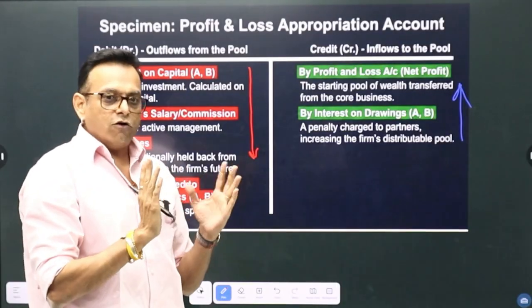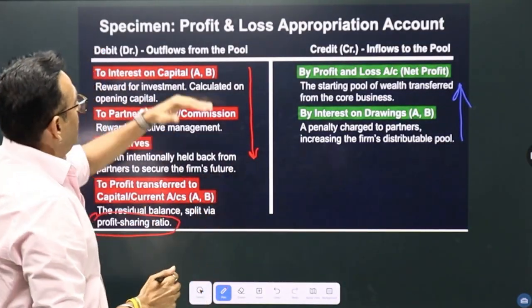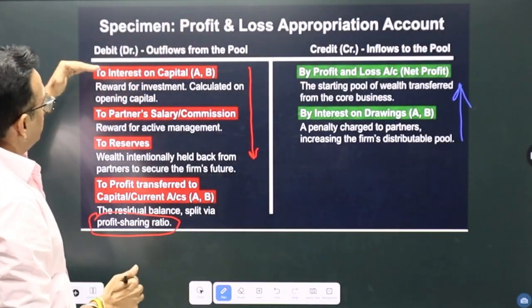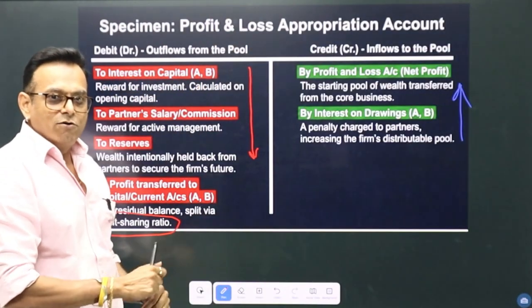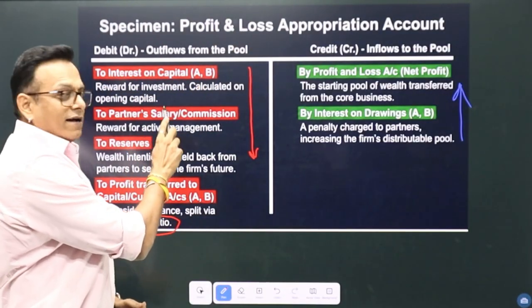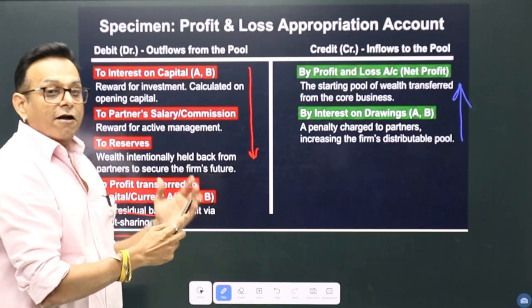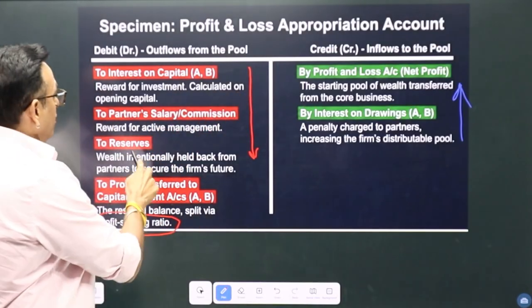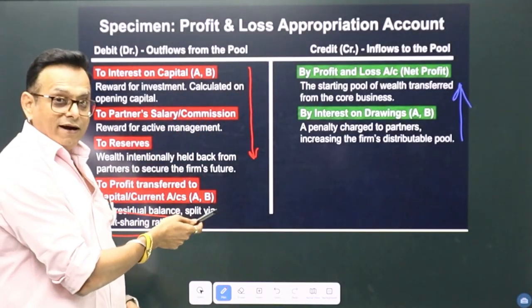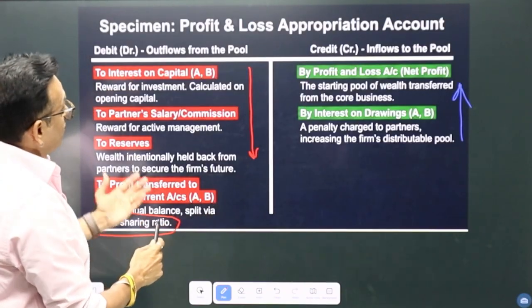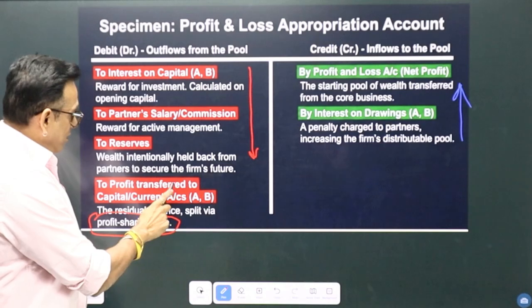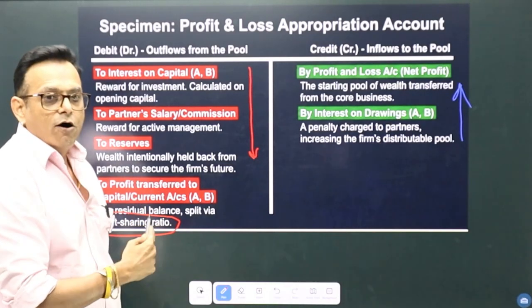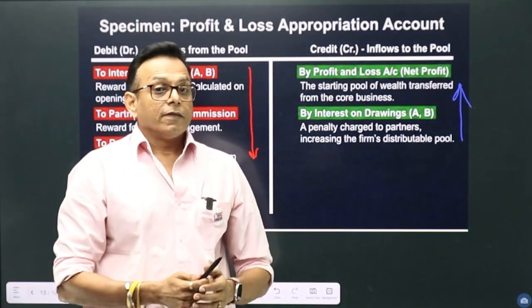So the entries, I hope you are able to get the entries. P&L appropriation account debit to interest on capital account credit. P&L appropriation account debit to partners salary commission account credit. P&L appropriation account debit to reserve account credit, and then distribution of profit: profit and loss appropriation account debit to partners capital or current account credit.